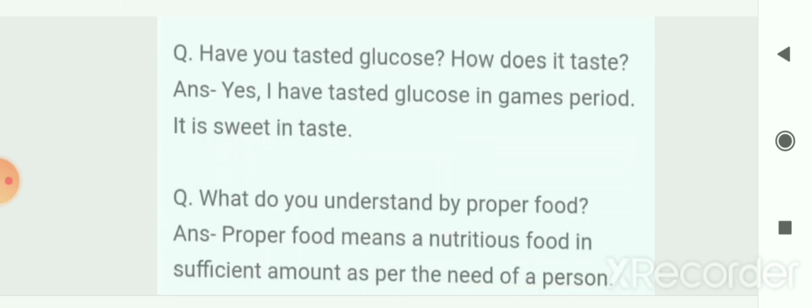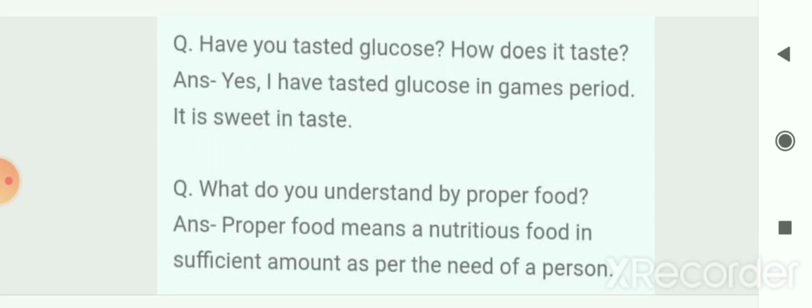Next question. Have you tasted glucose and how does it taste? So yes, I have tasted glucose in games period and it is sweet in taste. Next is, what do you understand by proper food? So proper food means nutritious food in sufficient amount as per the need of a person. This is the proper food.